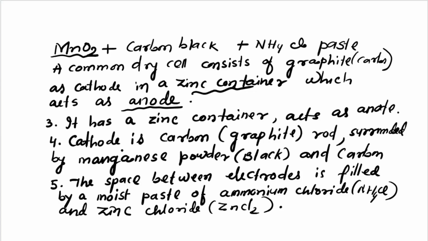So you should keep the zinc container as anode. The cathode is a carbon rod surrounded by manganese dioxide powder, which is black, and carbon.